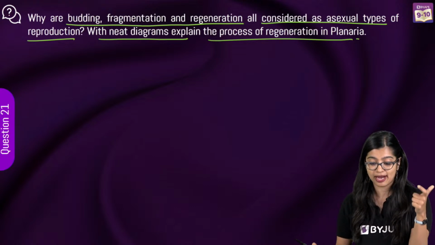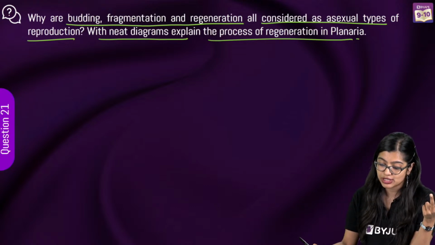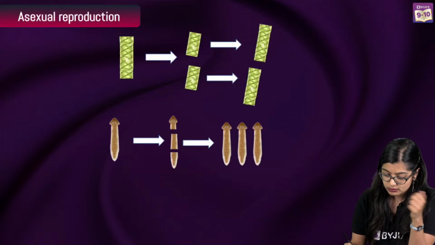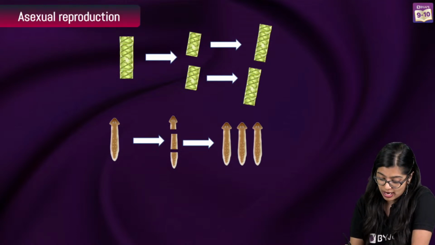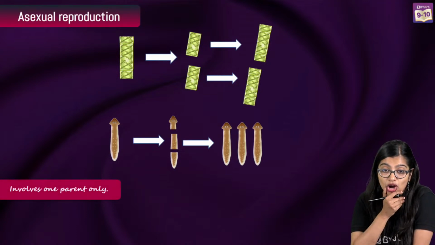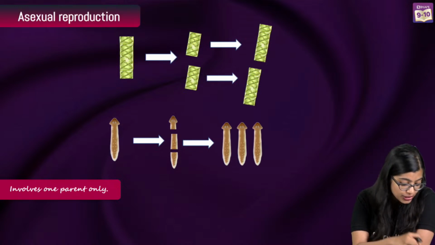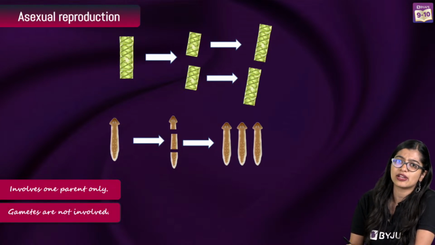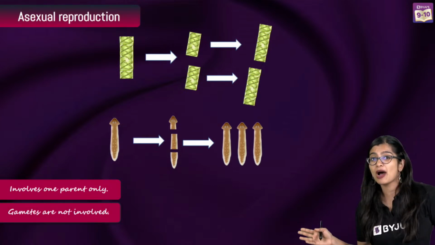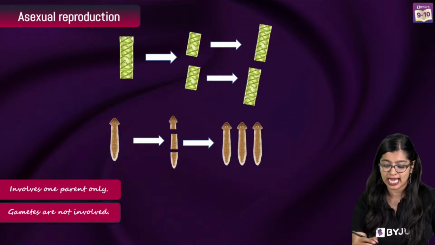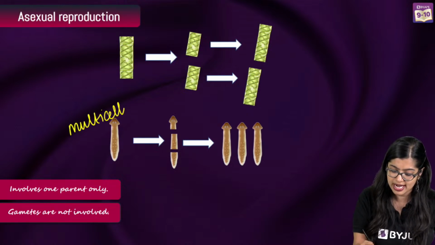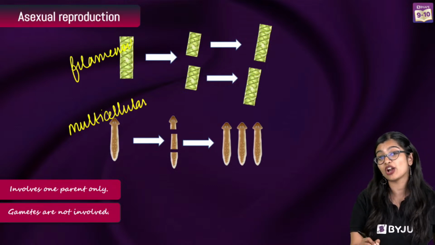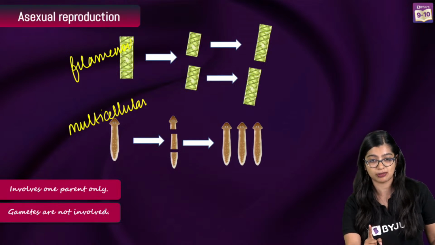Why are budding, fragmentation and regeneration all considered to be types of asexual reproduction? Very good. So in this case, all of you have told me only one parent is involved. Exactly. Yes, they are unicellular organisms, no variations. Okay. You cannot say unicellular because in this case, if you talk about planaria, planaria is not a unicellular organism. It's actually multicellular, right? And here also Spirogyra is actually filamentous also. So you cannot say unicellular as a point, right? So Yash, take care of that.